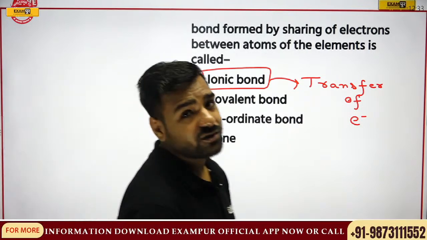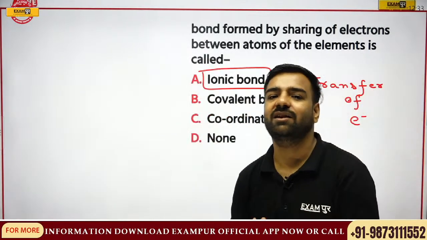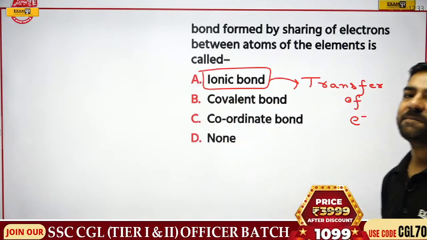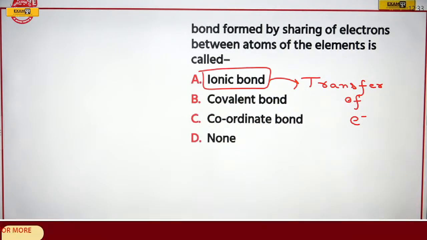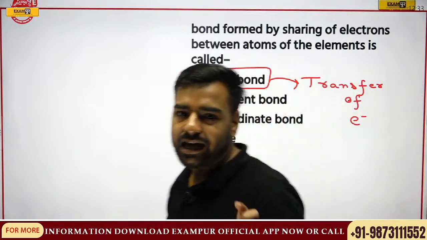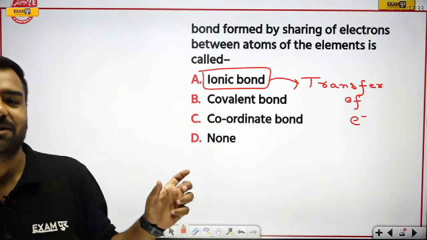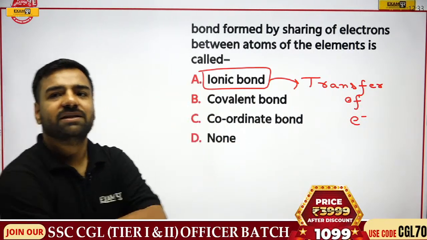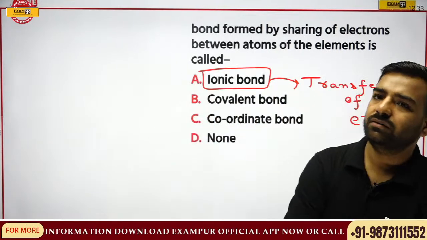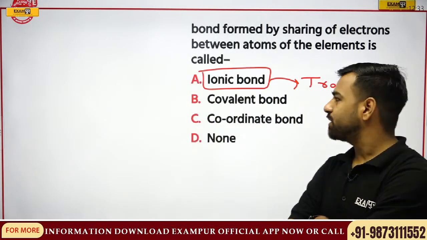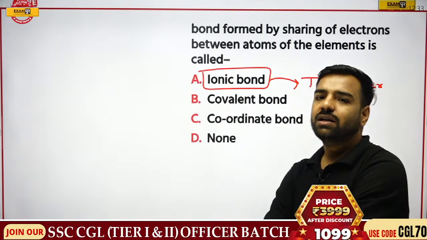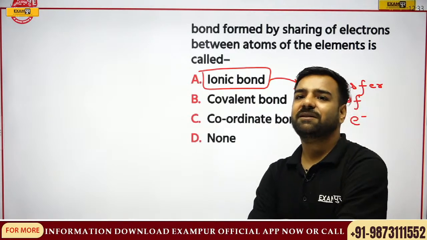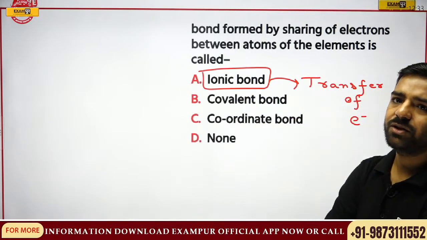Sharing of electrons, and I was talking about a concept of boyfriend and girlfriend. I'll be giving you an example, but first of all, let's have a look here. Answer please. And if you give me this answer seriously, I'll try to relate it with a real world example and connect with that, and you will easily understand that fact. So yes, answer please. Transfer of electron, that was ionic bond. So option number A is already removed. Now we can play Kaun Banega Crorepati. That is, we have 50-50 option. So yes, others please. Ganesh, Abhi Surya, can you answer this?